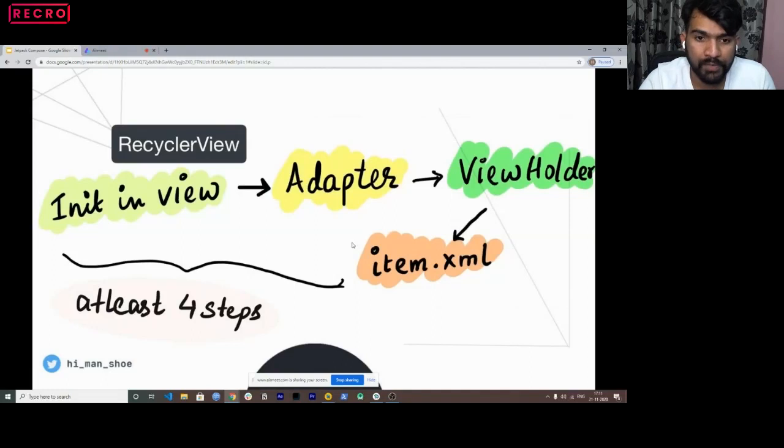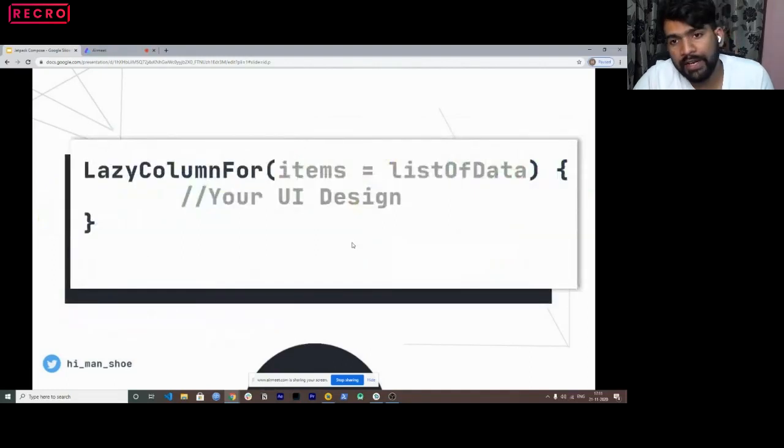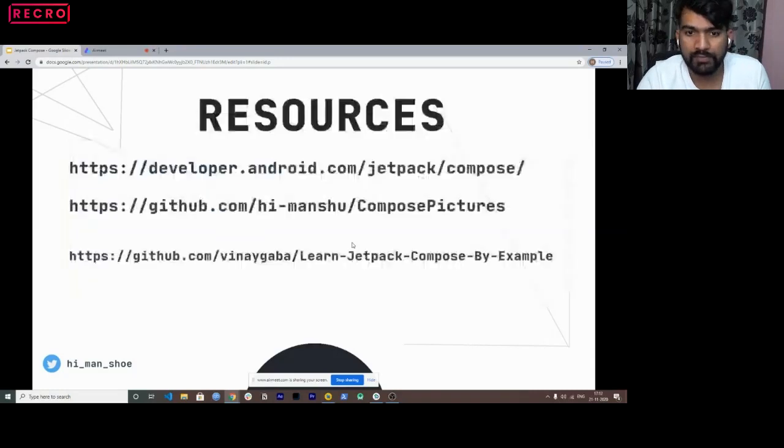This is what we did in Jetpack Compose. We just used lazy column for, we passed that item, and we designed our UI. That's it. We didn't have to do a lot of view holder pattern stuff, and that just worked perfectly fine for me. So that's a basic comparison of how you actually do a lot of different stuff here and there. So that's how I have been doing till now.